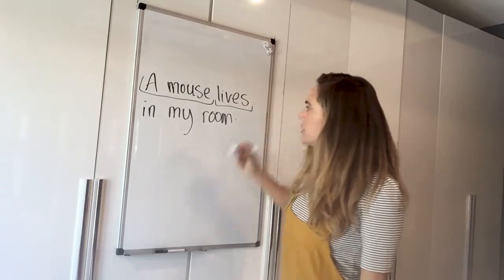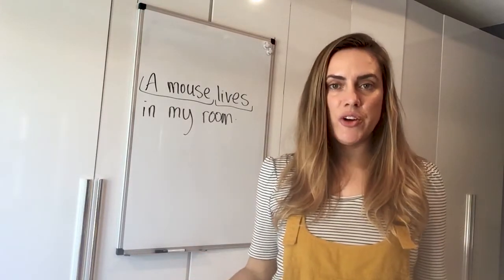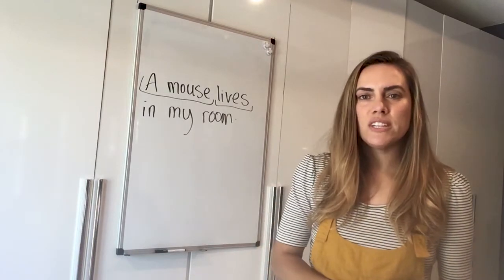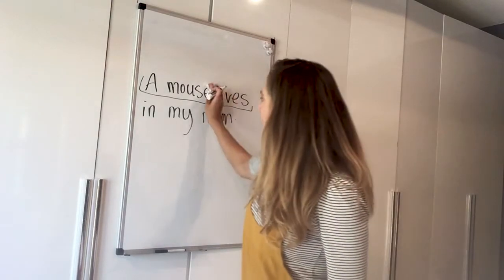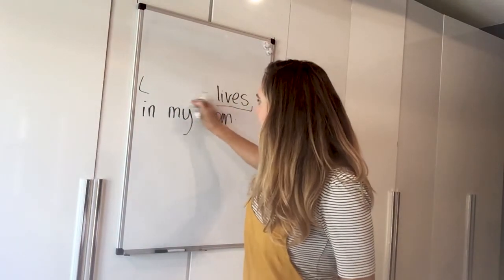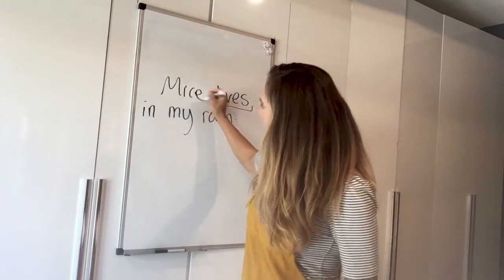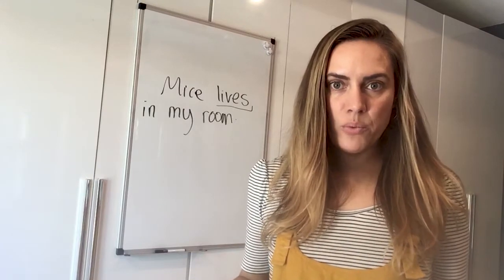And we see the verb has an S. That means subject-verb agreement is correct, okay? But what if I make this mouse many? What is the form of that? Well, that isn't mouses, it is mice.